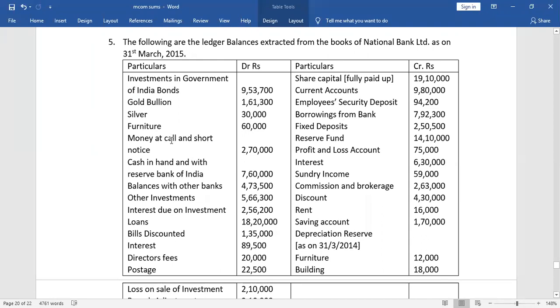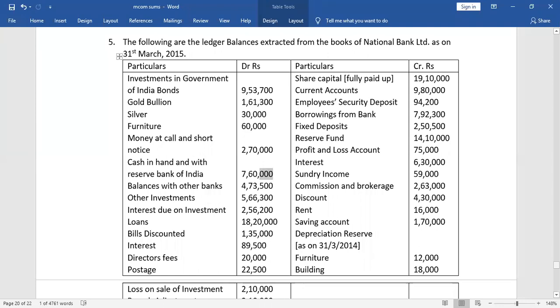This is money at call and short notice. We have cash in hand and with Reserve Bank of India 7,60,000, from which when we omit 3 zeros, we get 760.